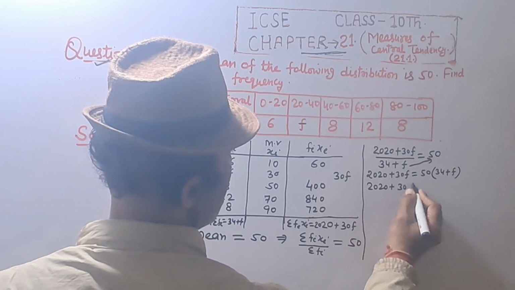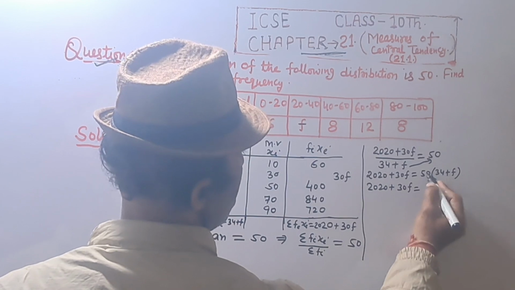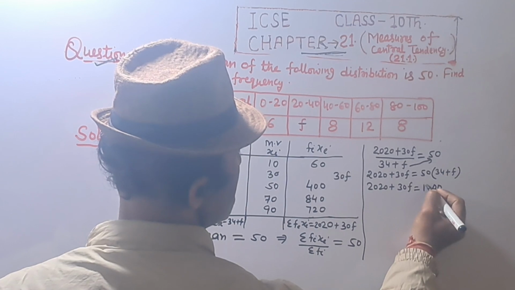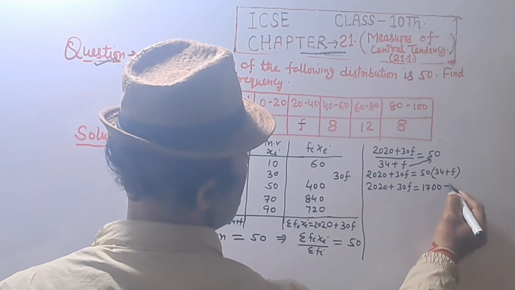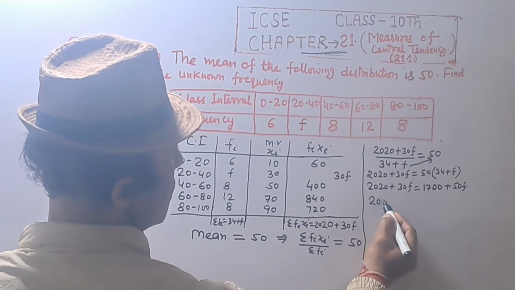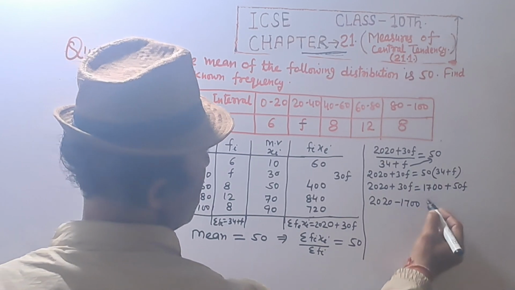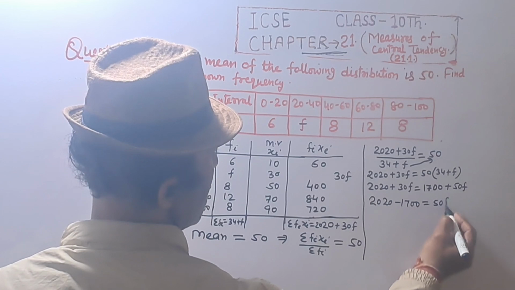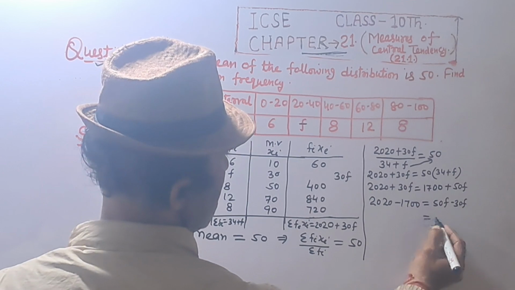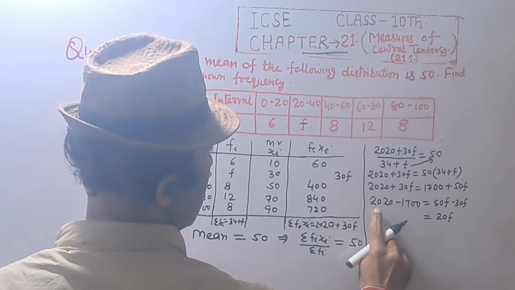2020 plus 30F equals 0, 5 fours are 20, 5 threes are 15, 15 plus 2, 1700, plus 50F. Shifting to the left side, 2020 minus 1700 equals 50F minus 30F, that is equal to 20F.